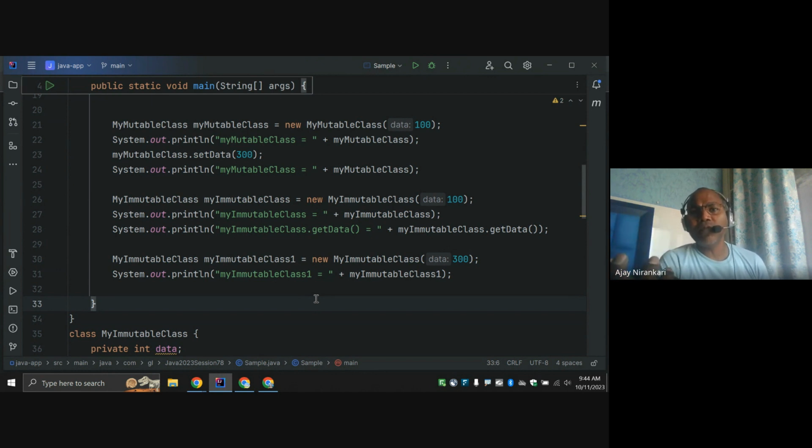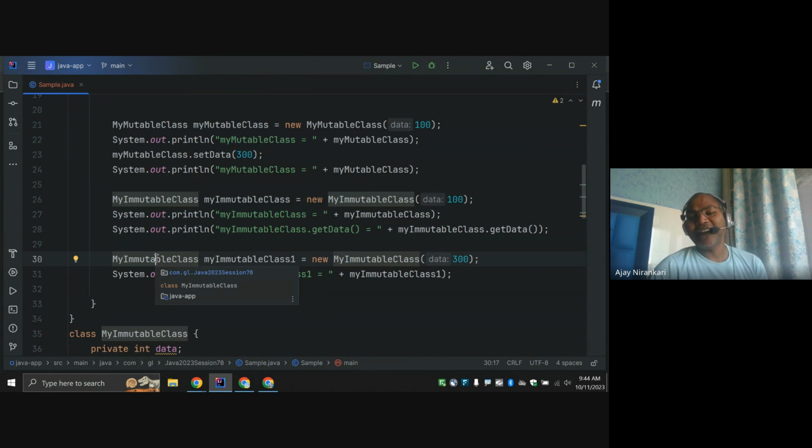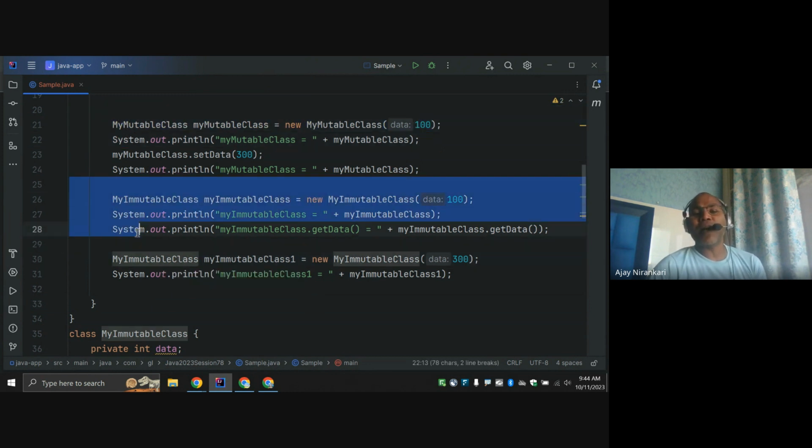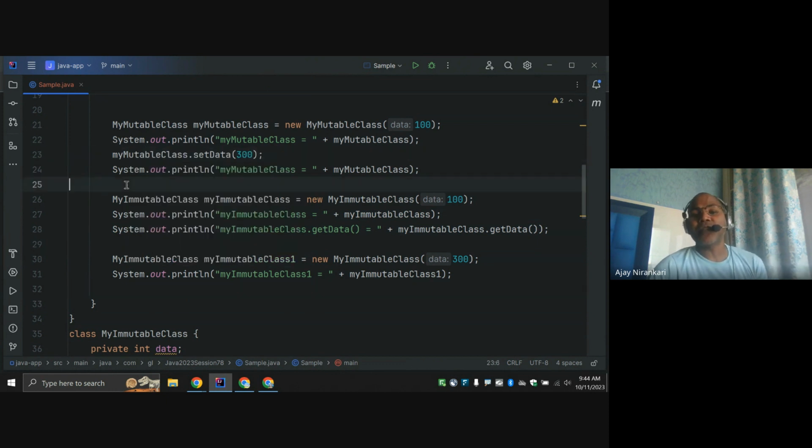And sometimes a value always changes, like the current time, which is always changing. So we cannot create such an object immutable, right? So depending upon the use case, we are going to use sometimes mutable, sometimes immutable. Both are useful. You cannot say this is good, this is bad. This is a different technique, different situation, different context.